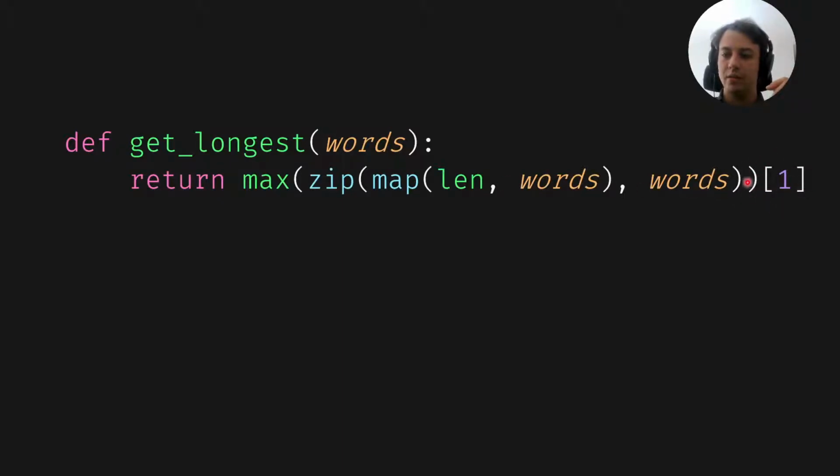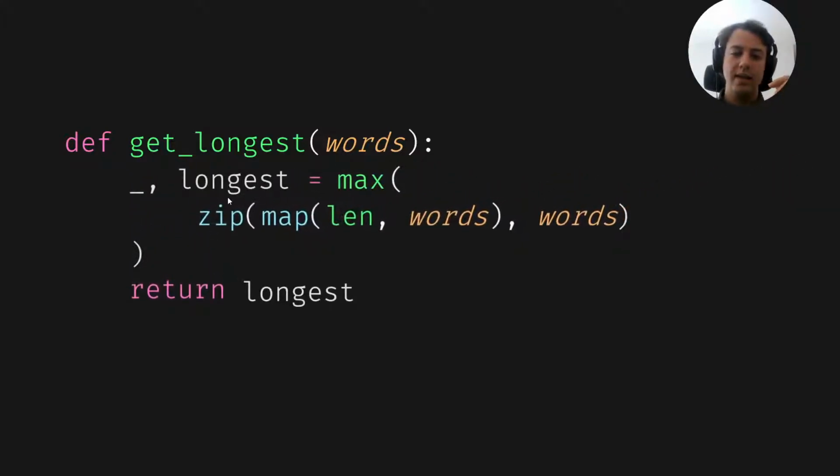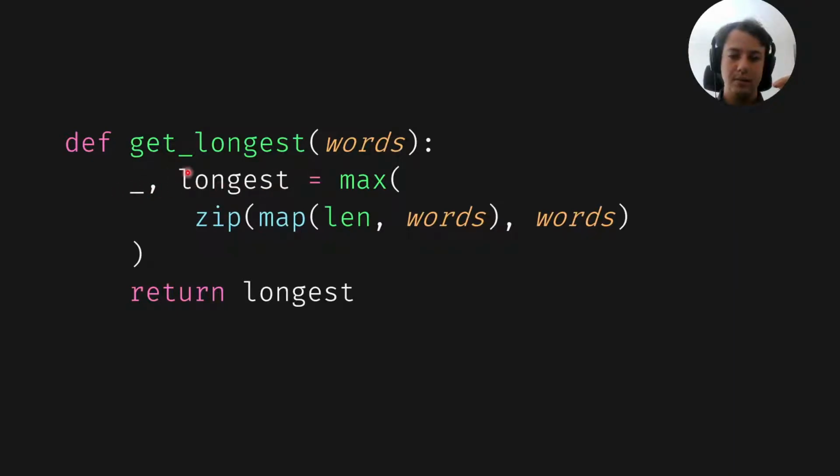But I said that honestly I don't really like the index over there because I tend to not notice there's an indexing operation there. And so what I like is to unpack things and then just return the longest word. And again, the underscore there is just a semantic clue that whatever's in there doesn't matter. So we put an underscore there so that users can focus on the longest here, that's what's being returned.